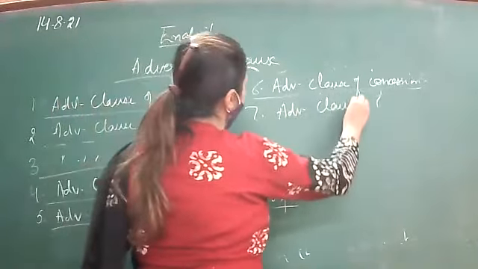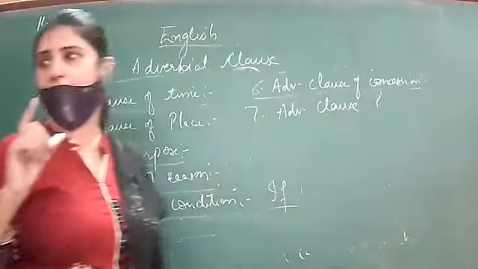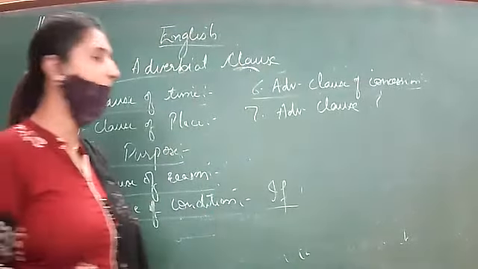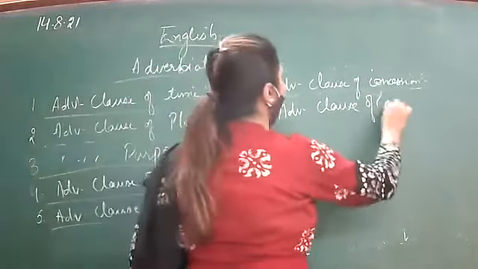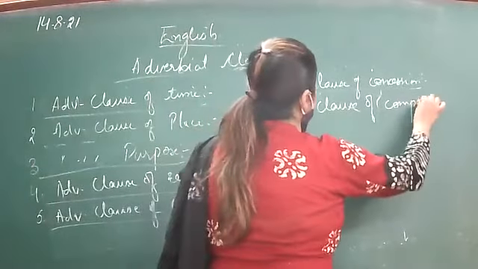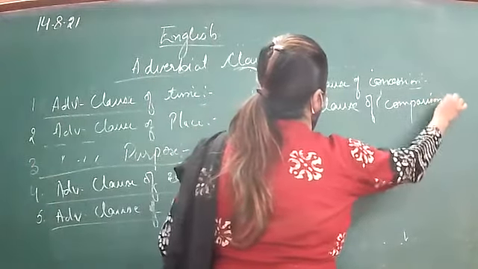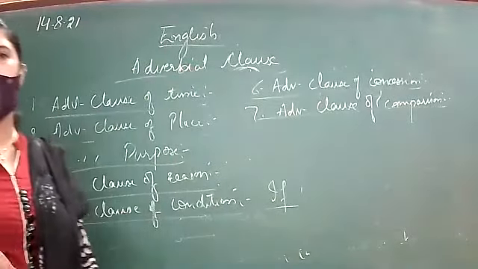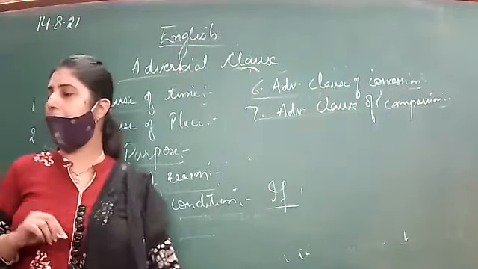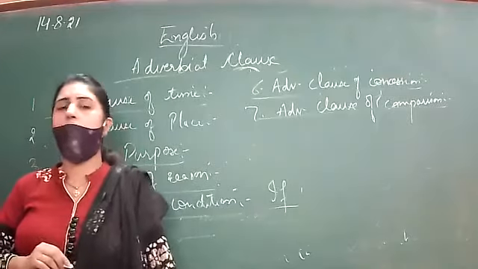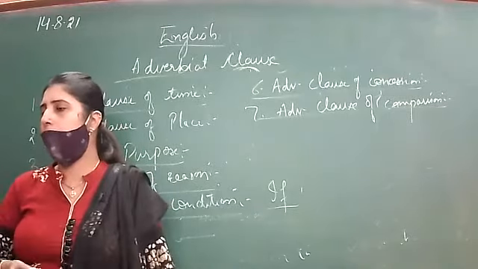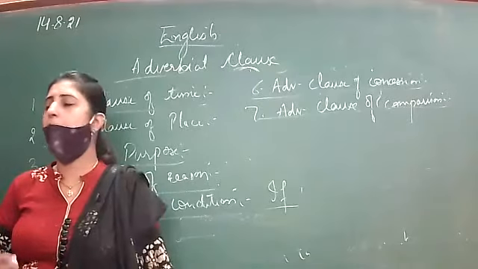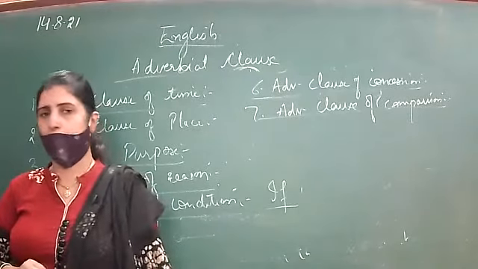He is taller than me. This is one sentence, there is no dependent clause in it. Adverbial clause of comparison, we are making a comparison. He is not as intelligent as you think of him. He is not that intelligent. We are making a comparison. He is not so tall as you think he would be in his 16th year.